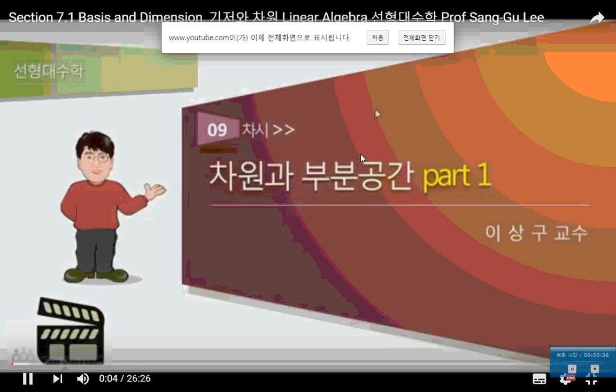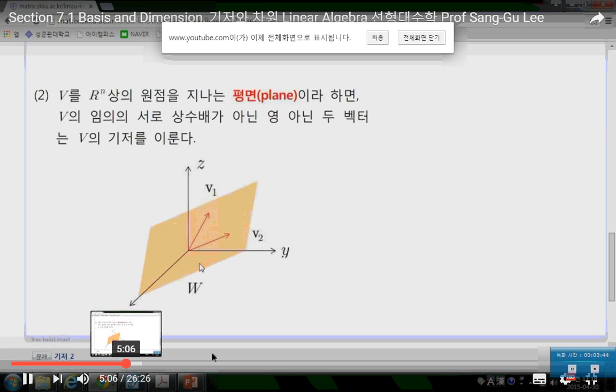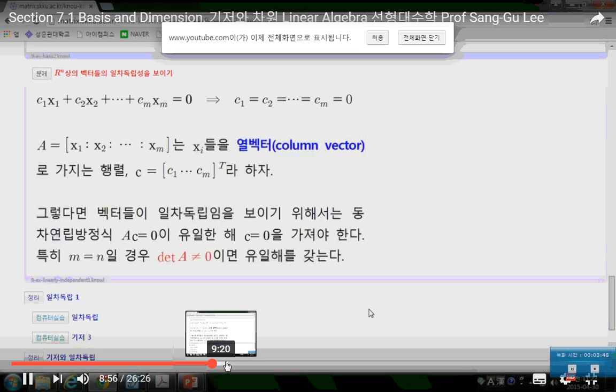So the earlier one was given in English. This one was given in Korean. From here, you will see very easy explanations which were given to the students at Korean National Open University, and still they are learning linear algebra in this way.